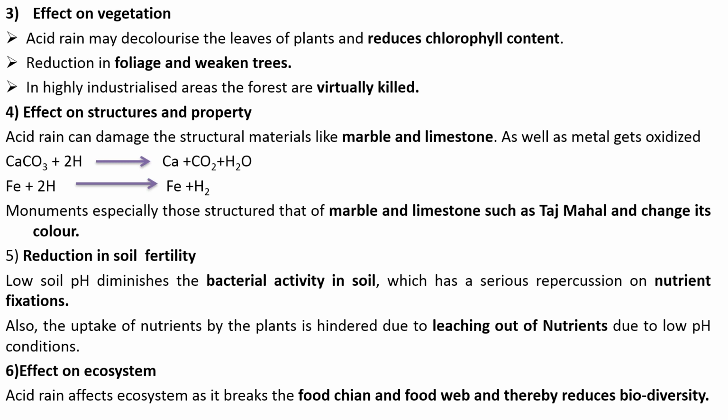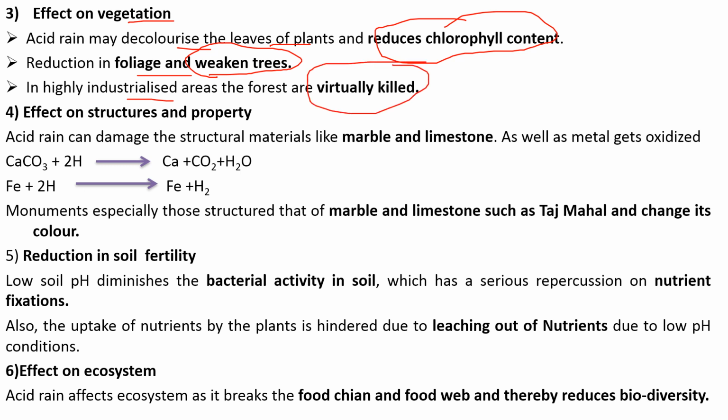Next effect is on vegetation. Acid rain may decolorize the leaves of the plant, that is, reduce its chlorophyll content. Then there is a reduction in the foliage and it will weaken the trees. And also in highly industrialized areas, the forests are virtually killed due to this acid rain effect.